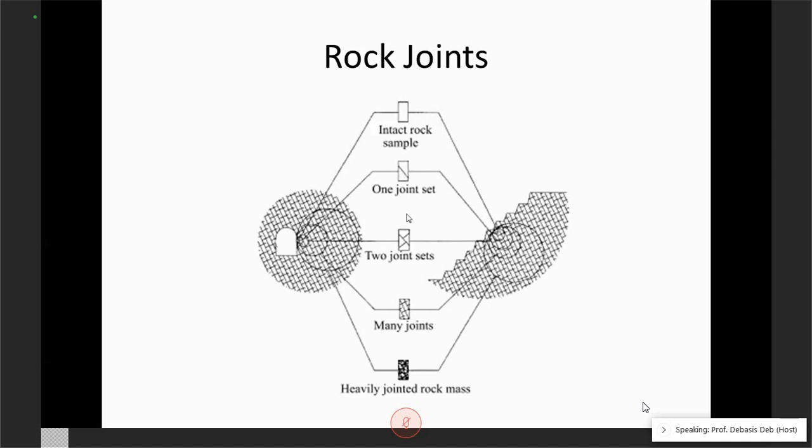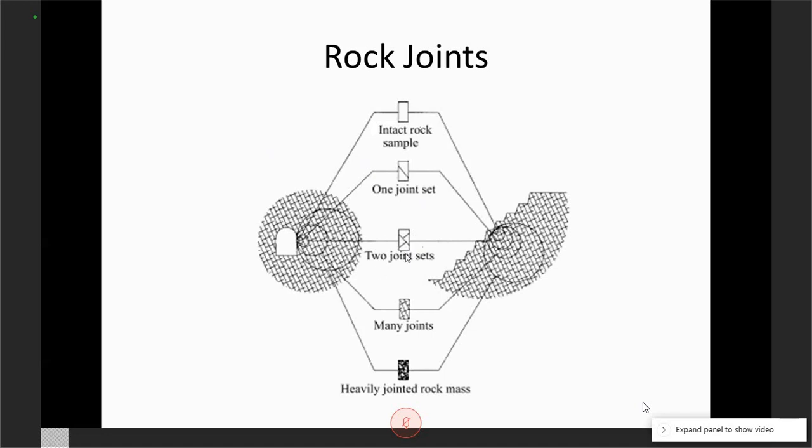So under that condition, how do we analyze this rock mass? Because we are making a tunnel in a rock mass, not in intact rock. There may be a single joint, two joints, or multiple joints. There may be interactions, and of course there will be an interaction between the joints also.